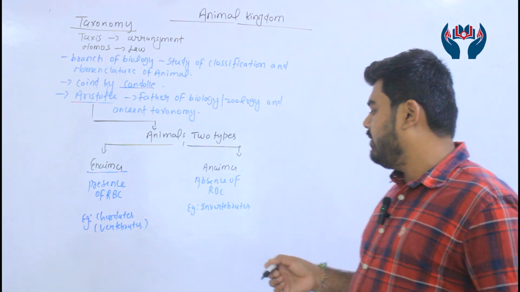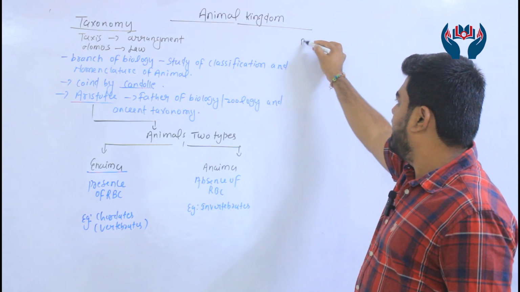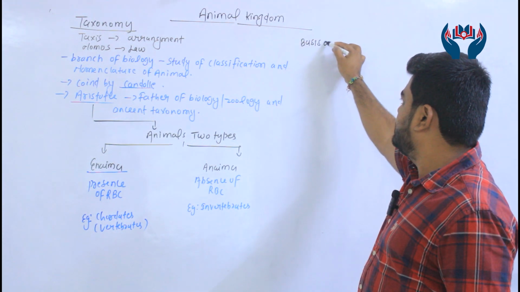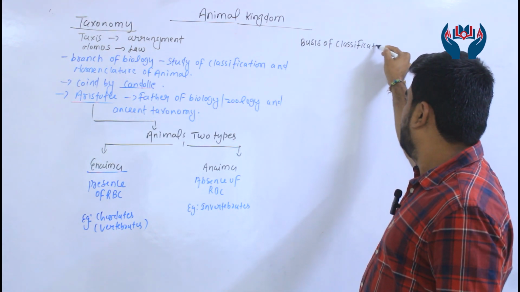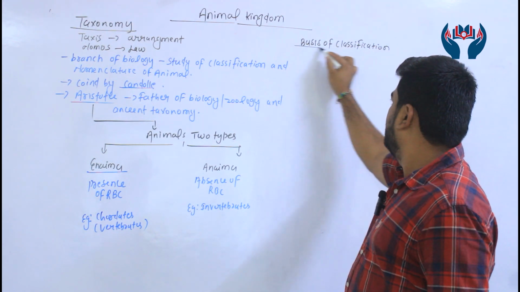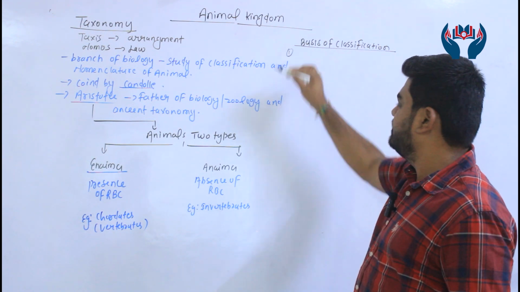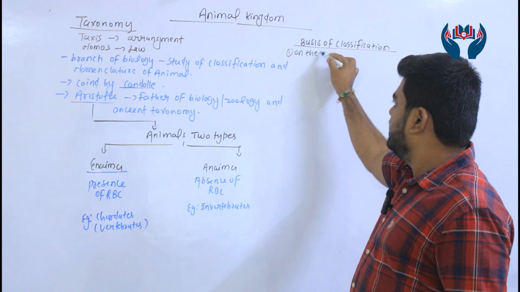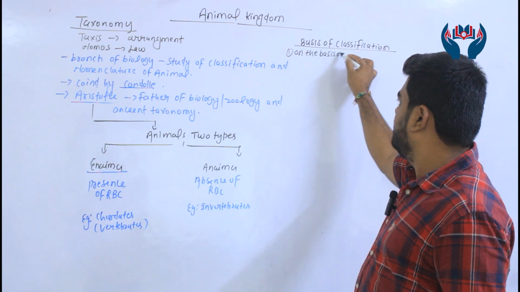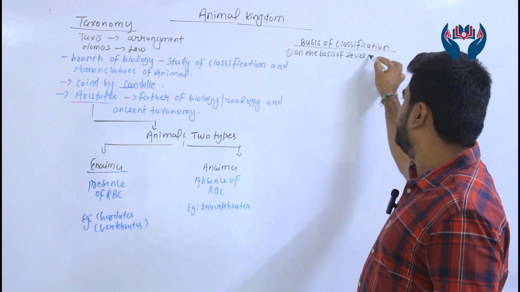Now we will discuss the basis of classification. First, on the basis of level of organization.